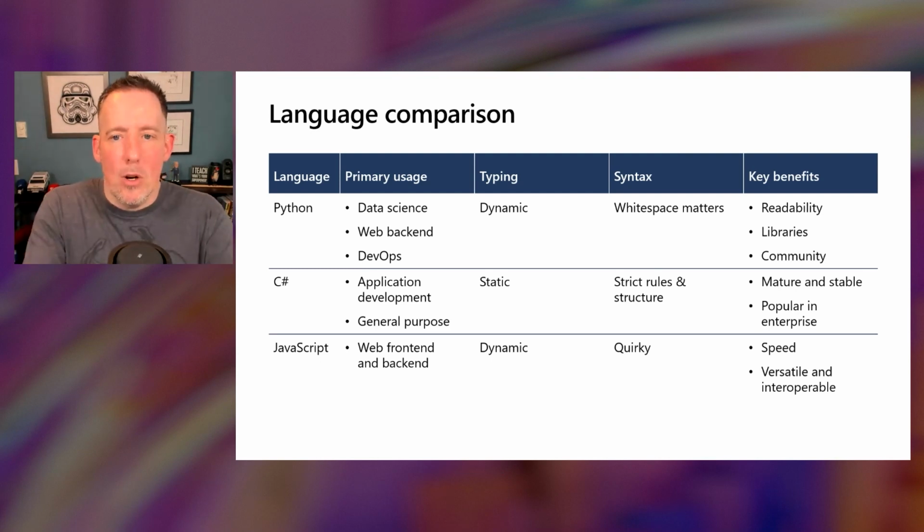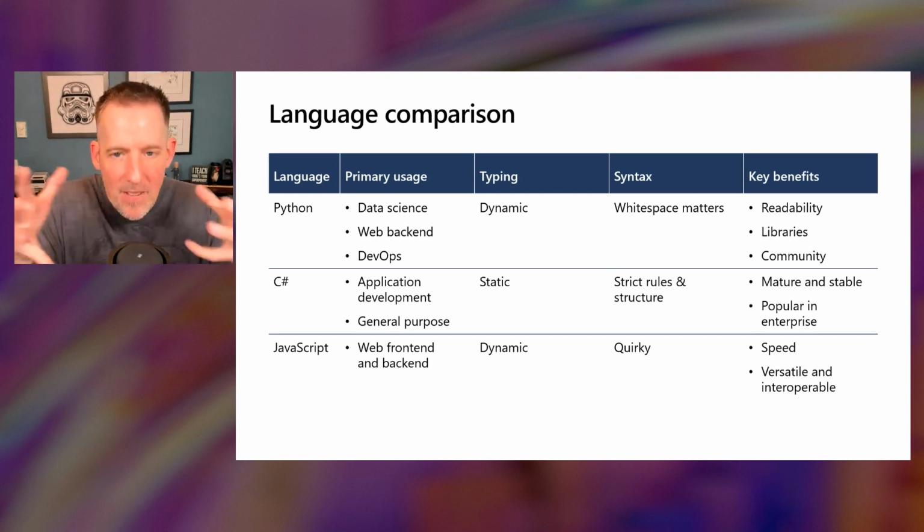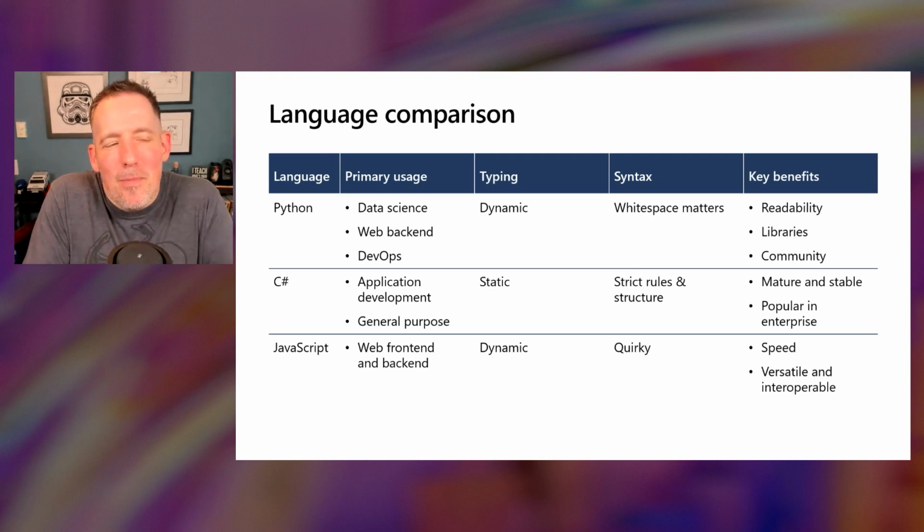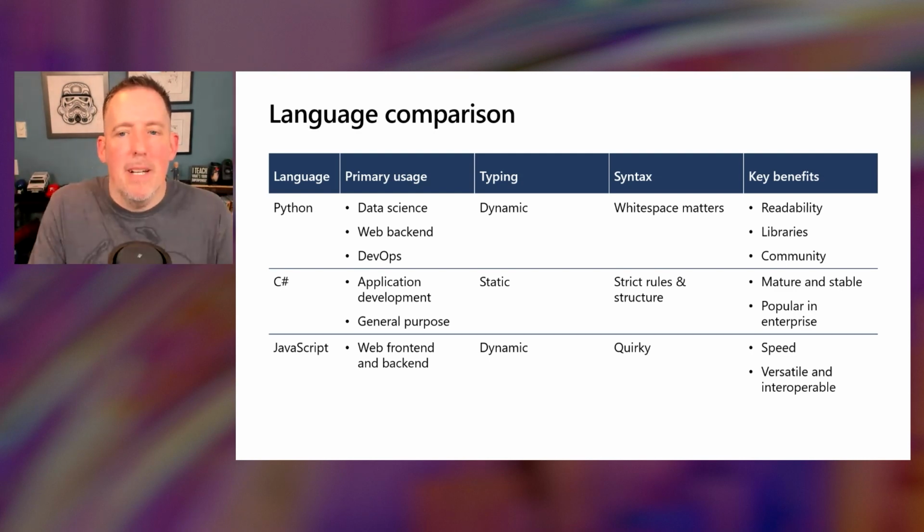So when you go back to your code later on and maybe you need to debug it, or you're just trying to figure out what it was that you wrote, if it's neat, if it's clean, it's going to make your life that much easier. And so because white space matters with Python, I don't want to say it forces you into writing clean code, but it really helps encourage that in a way that other programming languages really don't.